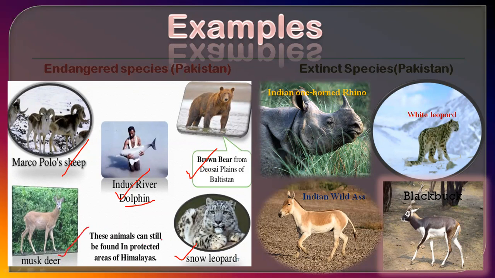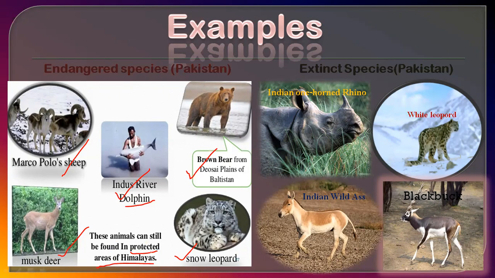These animals are endangered species in Pakistan, and they are kept in protected areas of the Himalayas mountains, or there are some national parks and natural parks, and they are called protected areas.